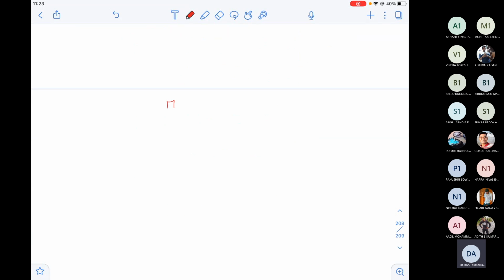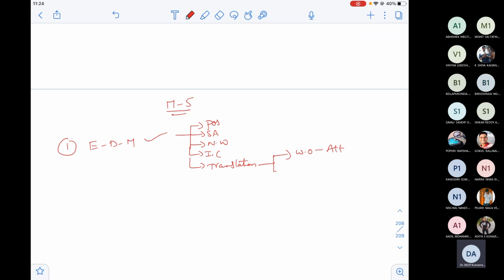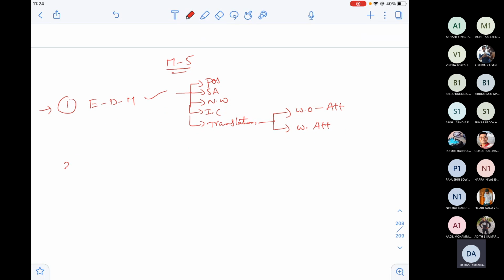Do you remember, guys, in module 5 we are discussing encoder decoder models. I'm done with this. In this, we have seen 5 applications: e-voice tagging, sentiment analysis, next word prediction, image captioning, and translation. This translation we have seen without attention, and with attention also. So with this, I'm done with encoder decoder models. Now the next topic is object detection.